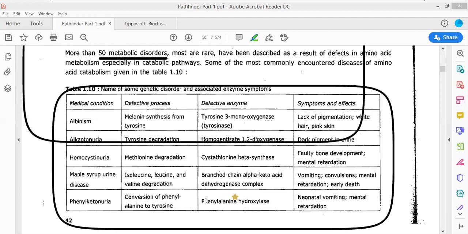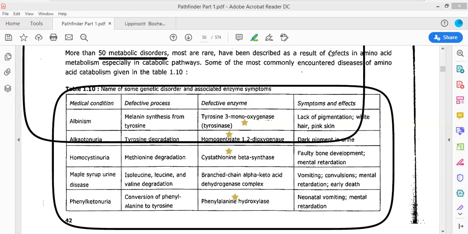The absence of phenylalanine hydroxylase enzyme leads to the formation of phenylketonuria. We are going to look at its complete mechanism. The mechanism could be understood in the next diagram. Homocystinuria, cystathionine beta synthase deficiency, homogentisic acid oxidase deficiency, alkaptonuria, albinism, tyrosine monooxygenase deficiency. This disease is not usually asked. Maple syrup urine disease is not generally asked.